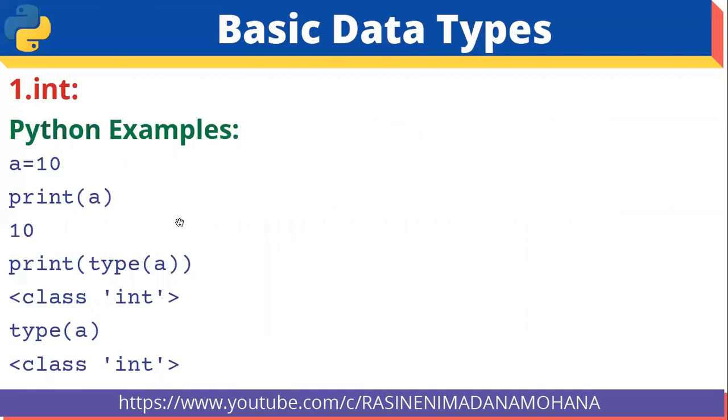Now let us see Python examples. For example, if you assign a equal to 10, when you print a, it displays 10. Then if you want to know the type of a, 10 is a decimal value, which is an integer. So when you print type of a using the type function, it gives the output class int. Or directly, without the print statement, type of a gives the output class int.